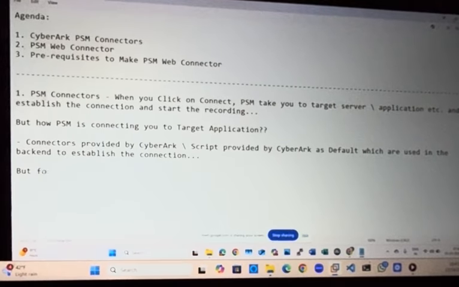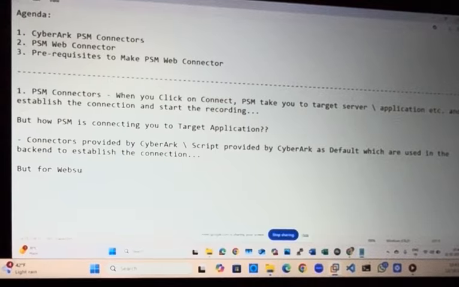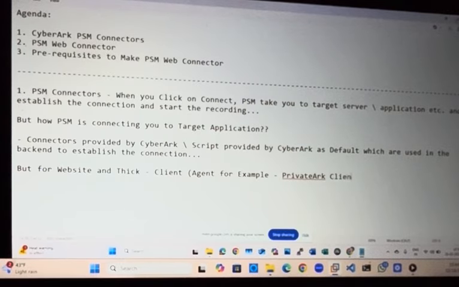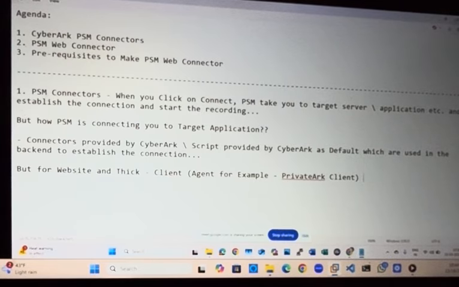But for website and thick client, for example the private arc client, you remember we installed the private arc client, that's also one example of a thick client, CyberArk doesn't provide any connector.